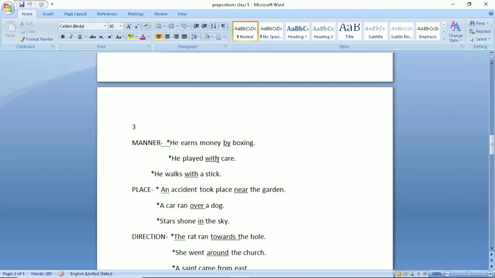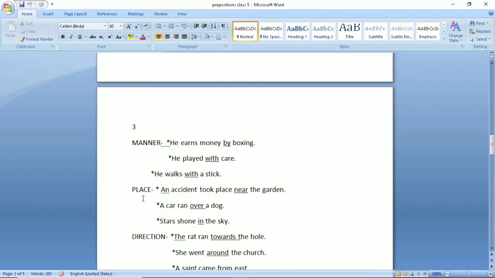He played with care. He walks with a stick. This is again example of manner. The person walks with the help of a stick. Now place. An accident took place near the garden.